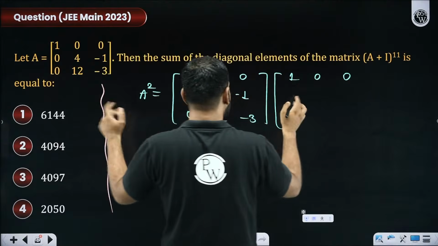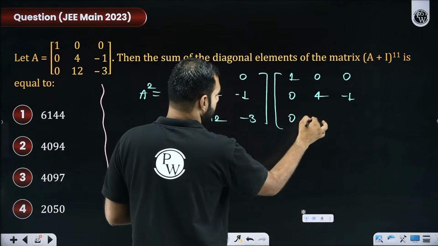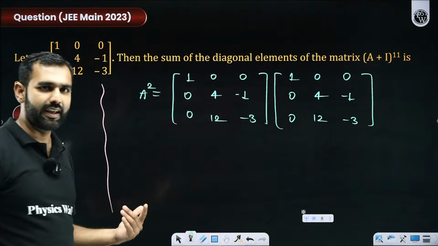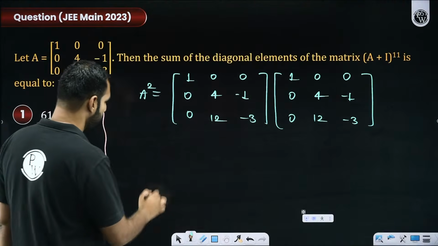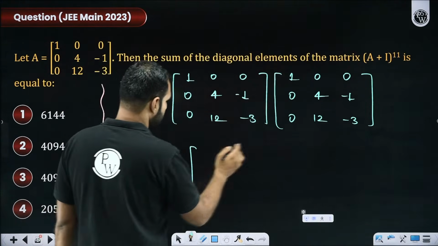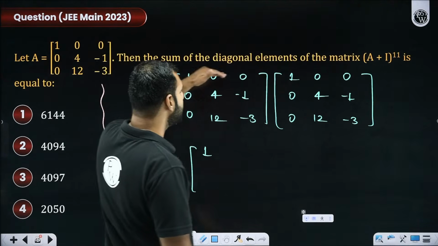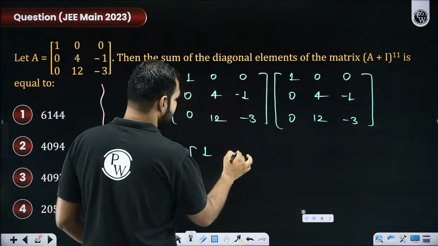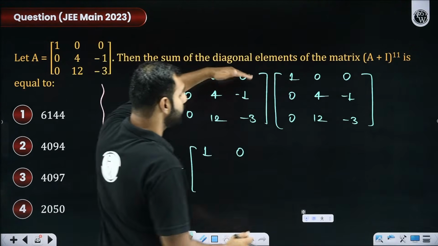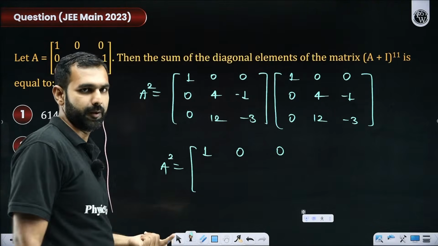I'll come back to that method, but let me make you solve this question with one more approach, and then I'll take you through that approach as well. This is how we'll find A square, yes or no? So A square is going to be what? A square, sir, here is going to be 1, 0, 0, 1, 0, 0. That is 1. Yes or no, everyone? Then 1, 0, 0 with 0, 4, 12 is clearly 0. I hope you know matrix multiplication now. Then 1, 0, 0 with 0, minus 1, minus 3 is again 0, luckily.